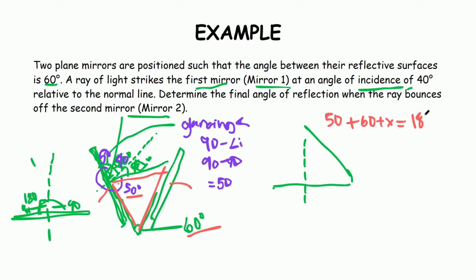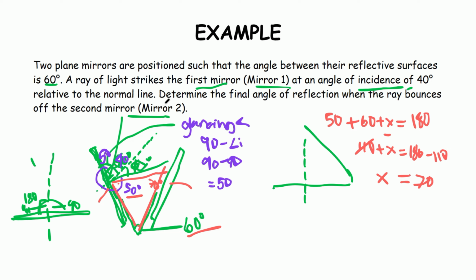What we are looking for is this x, because that is the glancing angle of our second mirror. So 50 plus 60 is equal to 110, plus x is equal to 180. 180 minus 110 is equivalent to 70. That means the glancing angle of the second mirror is 70 degrees.